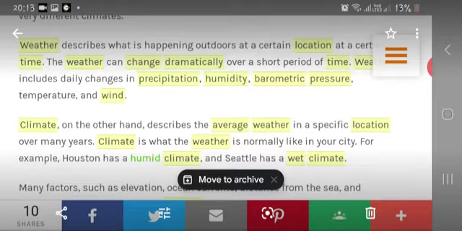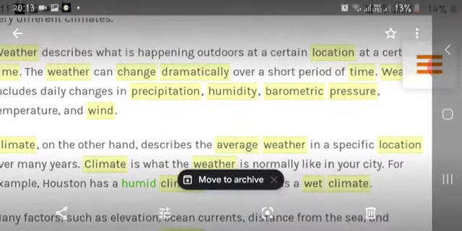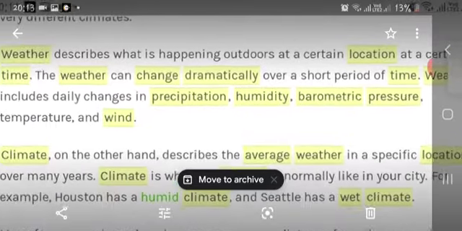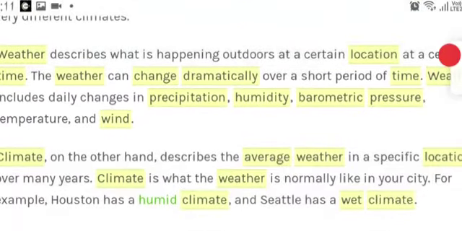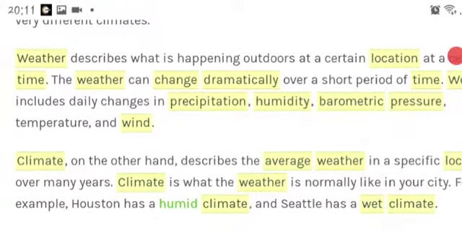Weather includes daily changes in precipitation, humidity, barometric pressure, temperature, and wind. Climate, on the other hand, describes the average weather in a specific location over many years. Climate is what the weather is normally like in your city. For example, Houston has a humid climate and Seattle has a wet climate.